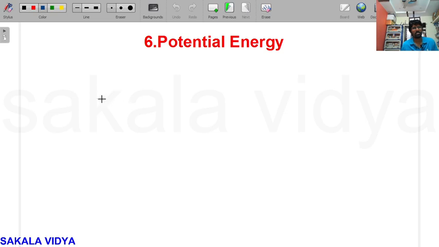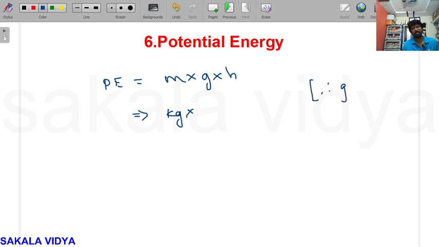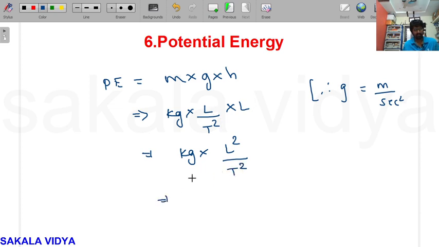Now let us go for potential energy. Potential energy is a product of mass into acceleration due to gravity into height. What are the units for mass? Kg. What are the units for acceleration due to gravity? g is equal to meter per second square. So I am going to write it like length by T square, into height, which is also a length, right? Then it becomes kg into L into L square divided by T square. So kg is the unit of mass, into L square into T to the power of minus 2.